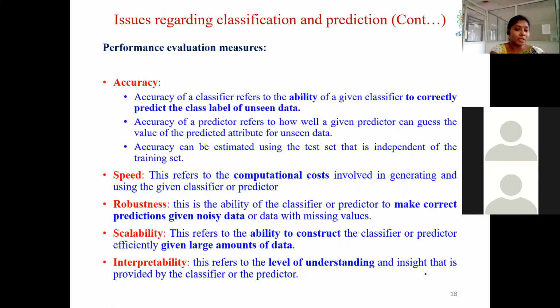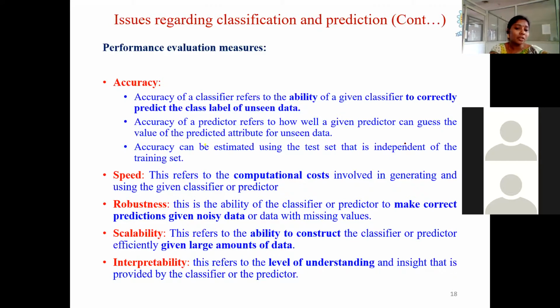Coming to the different performance evaluation methods, first accuracy. Accuracy of a classifier refers to the ability of a given classifier to correctly predict the class labels of unseen data. Similarly, accuracy of a predictor refers to how well a given predictor can guess the value of the predicted attribute for unseen data. Accuracy can be estimated using a test set that is independent of the training set. This we already know.